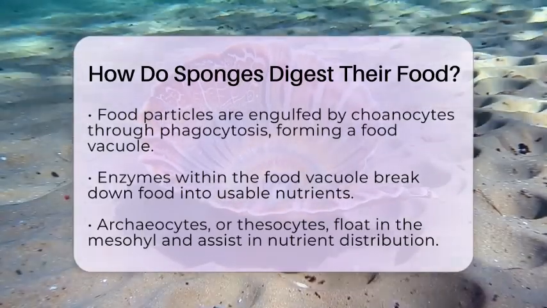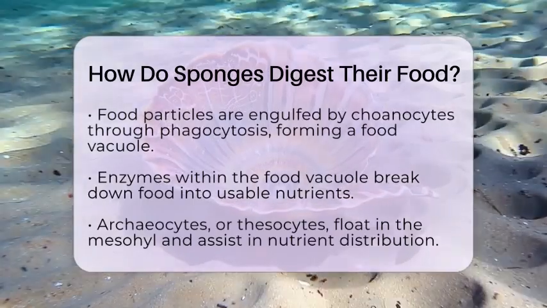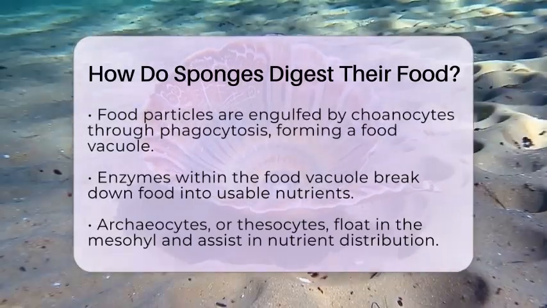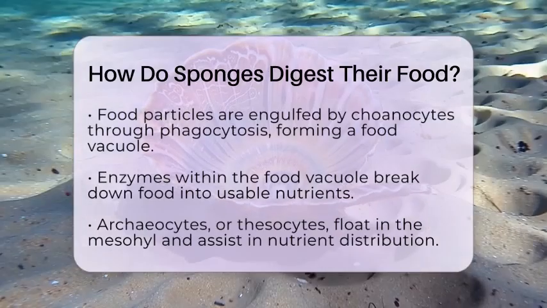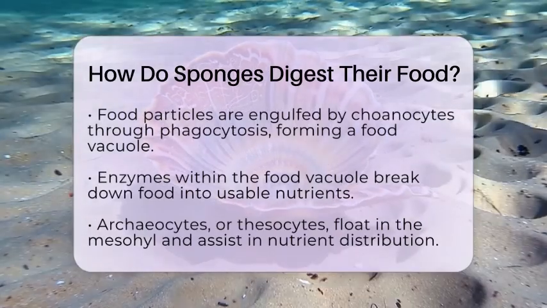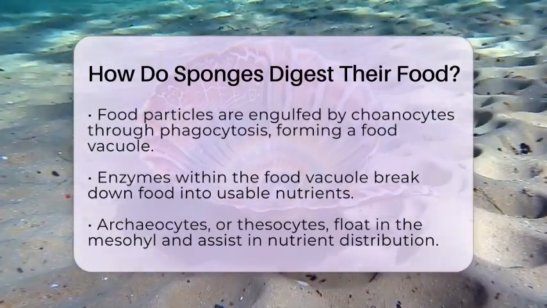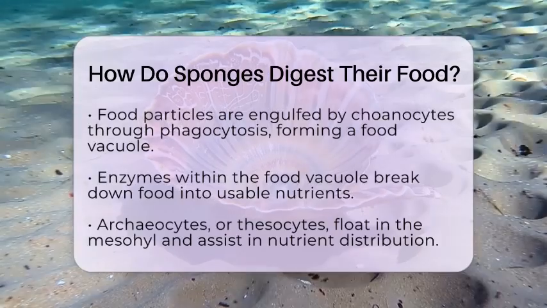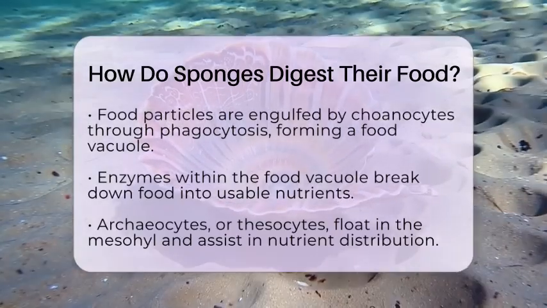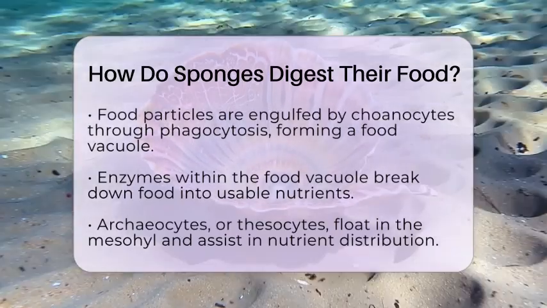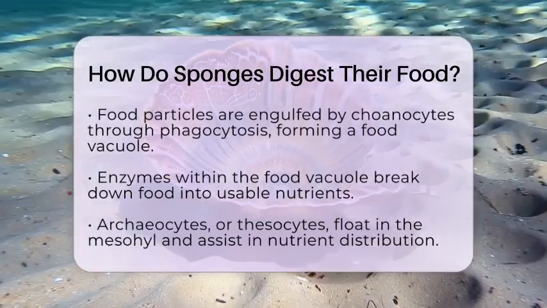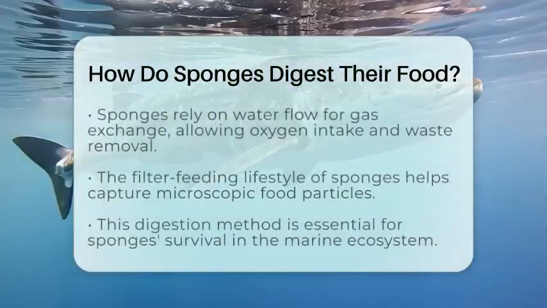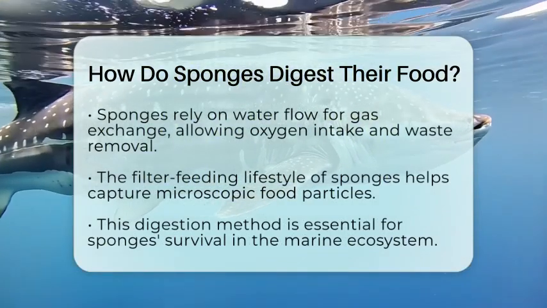Since sponges do not have a digestive tract, all digestion happens within the cells. This limits the size of the food particles they can process to very small ones. As water flows through the sponge, it also allows for the exchange of gases like oxygen and waste gases such as carbon dioxide. This exchange happens through simple diffusion, making it an efficient system for sponges.